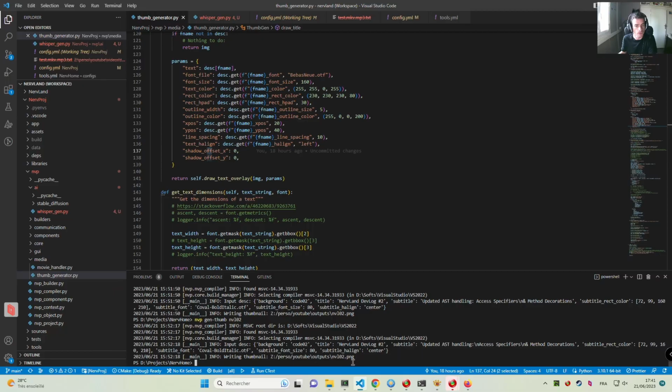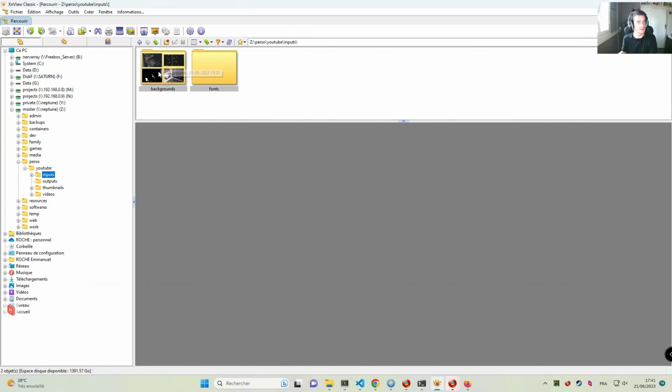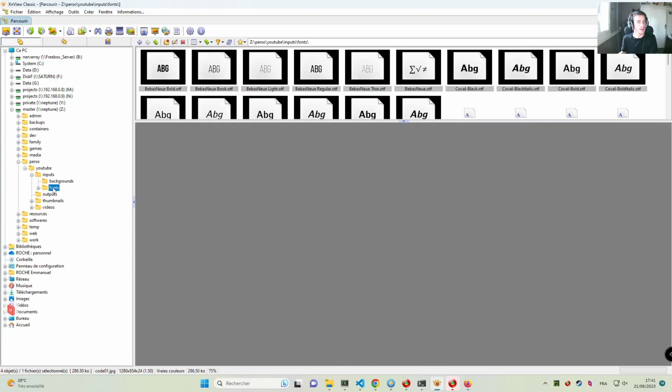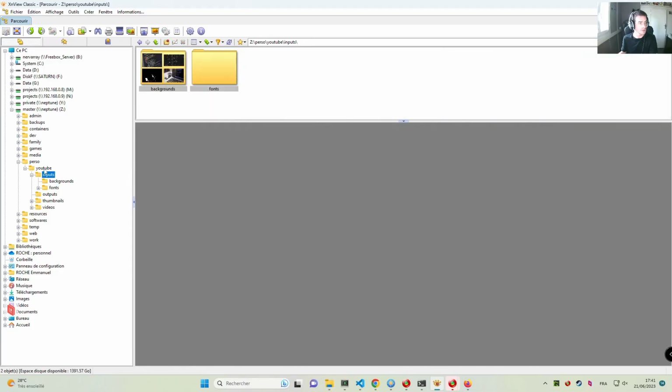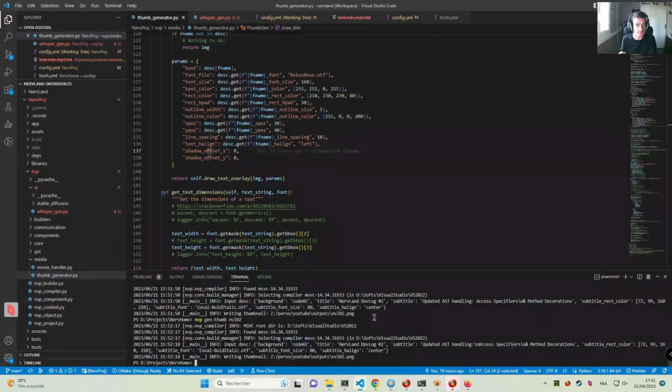What this one is simply going to do is retrieve a background image. I have a folder where I put all of those background images that I want to use. Not so many for now, but just a few. And you have a collection of fonts also here in the input location, and it's going to generate output thumbnails for your YouTube videos. So I have been using that, and where do I have the video files actually?